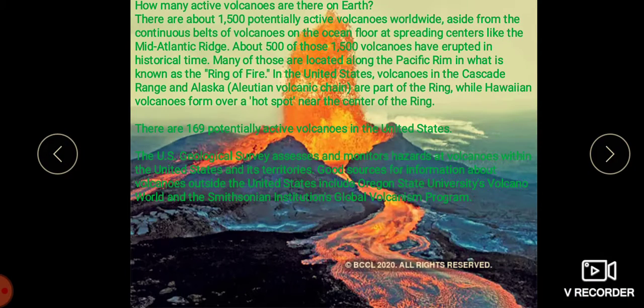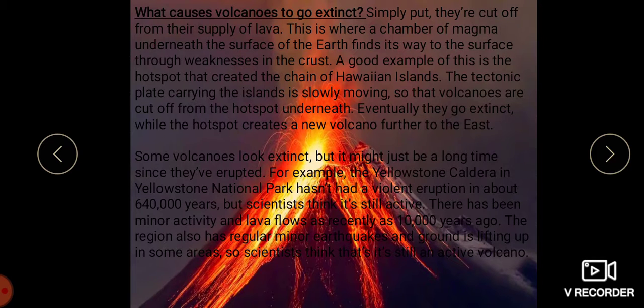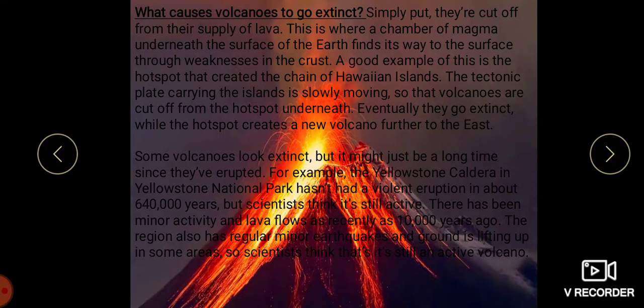So these are what I told you, the active volcanoes. Then we have the dormant volcanoes, which we can see. Then what causes volcanoes to go extinct? Simply put, they are cut off from the supply of lava.